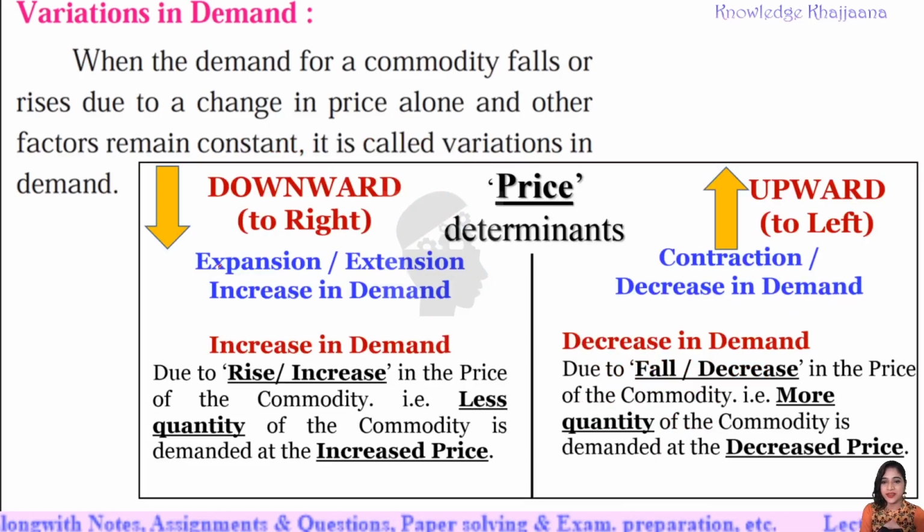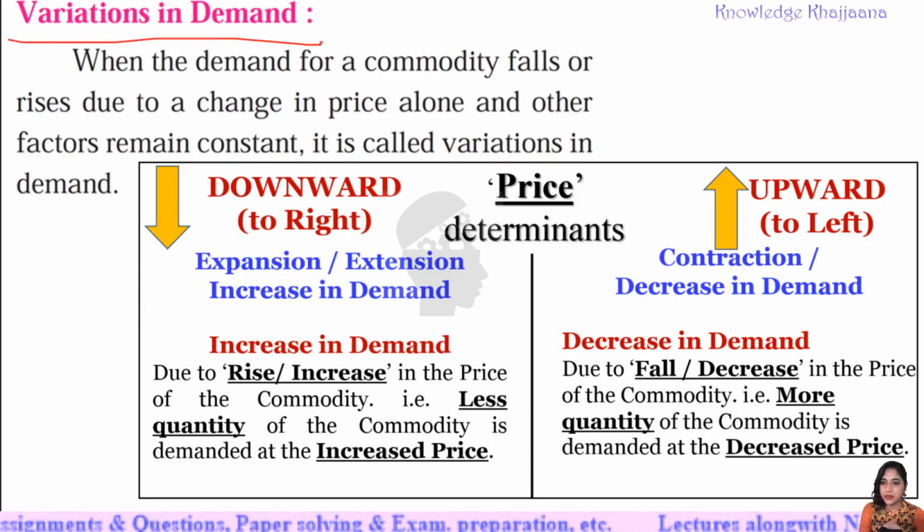See, with this table, it is very easy to understand. Now, which kinds of variations in demand are there? Which are the subtypes of variations in demand? There are two subtypes. That is expansion in demand, which is also called extension in demand.